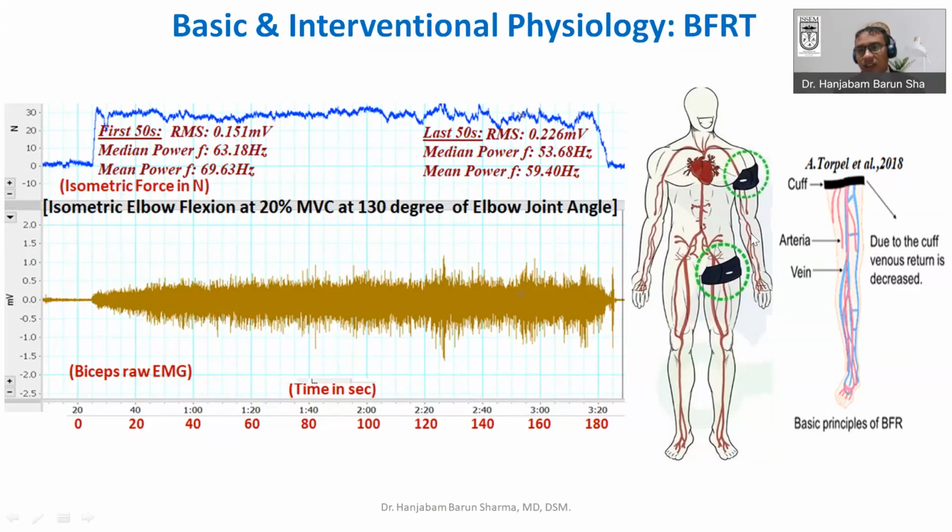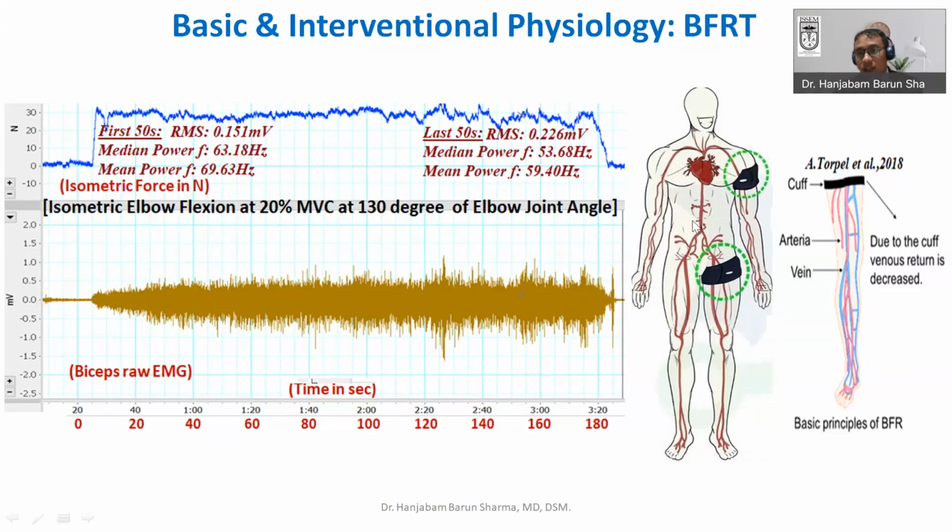Just by restricting the venous outflow, you can lead to the accumulation of more metabolites, so fatigue induction will be hastened. The fatigue will arise more quickly, and after some time there may be decreased supply of oxygen and nutrients also. Because of that, you can hypothesize that motor unit recruitment will be more. More muscle fibers, especially high threshold fibers like type 2 fibers, will be recruited.